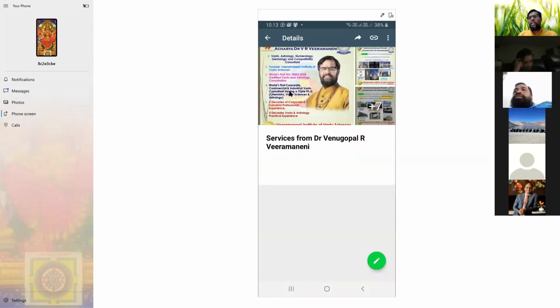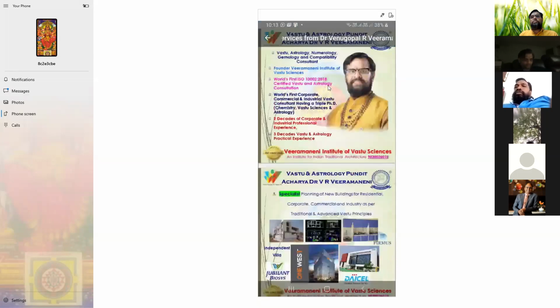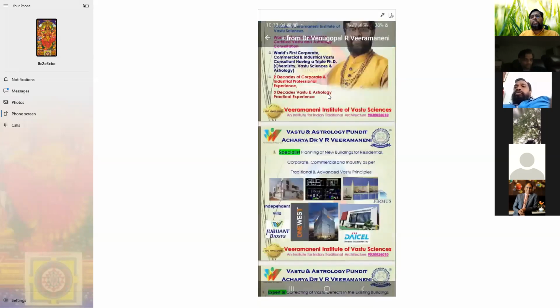Put an image, and write below what the image is. For example, I put one image for astrological services. I put an image for numerology. I put an image for gemology service. For each image you can put a caption, and this way you can put 10. See here, I put 10 images with only captions; I gave the Vastu services.